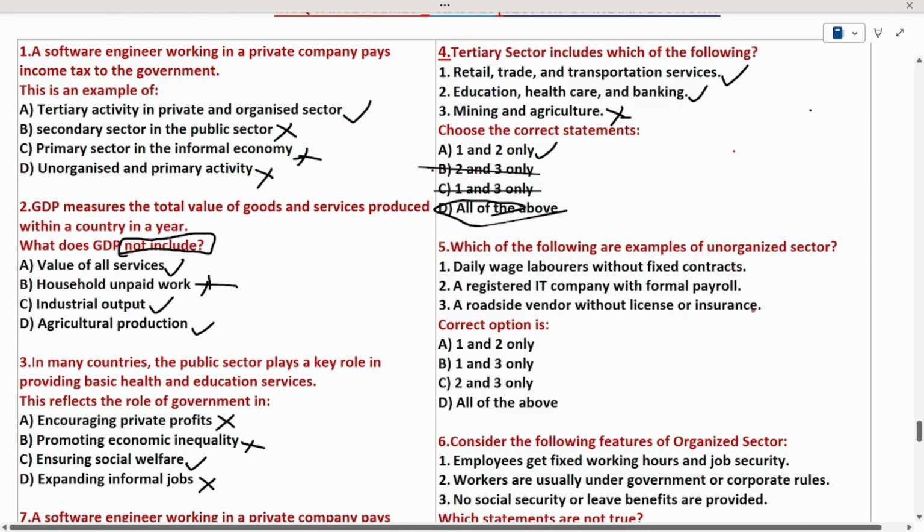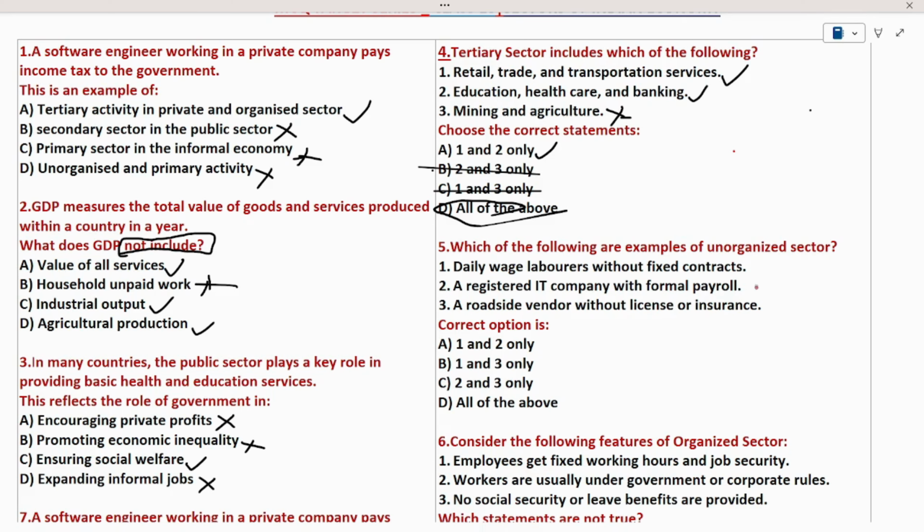See question number 5. Which of the following are the examples of unorganized sector? To answer this question, first of all, we need to know what is the unorganized sector and what is the organized sector. We need to have clear differences between the organized sector and unorganized sector.